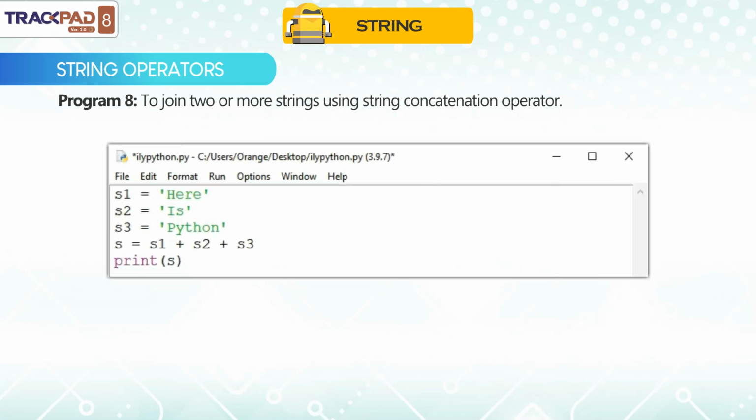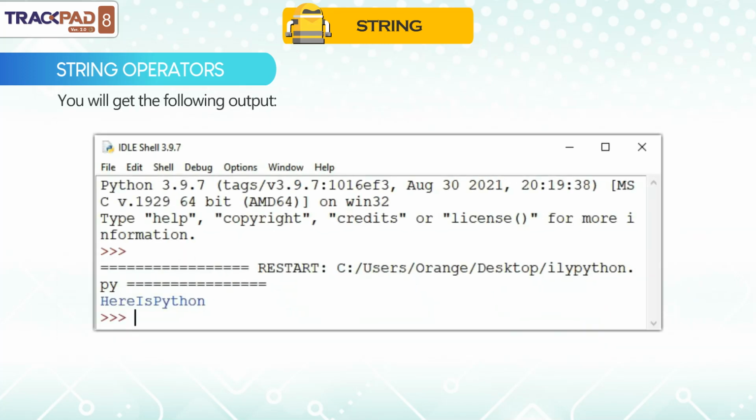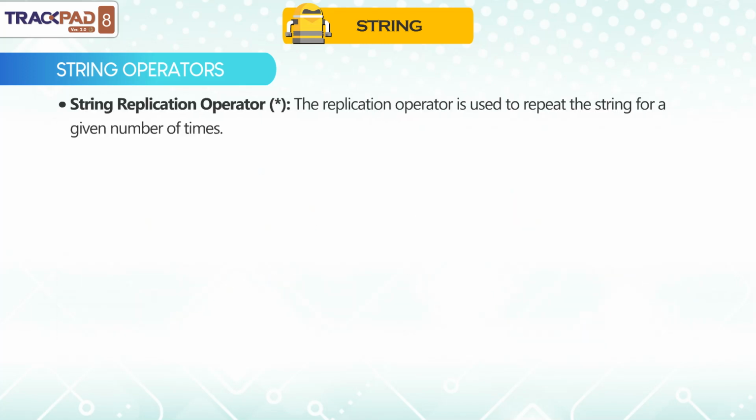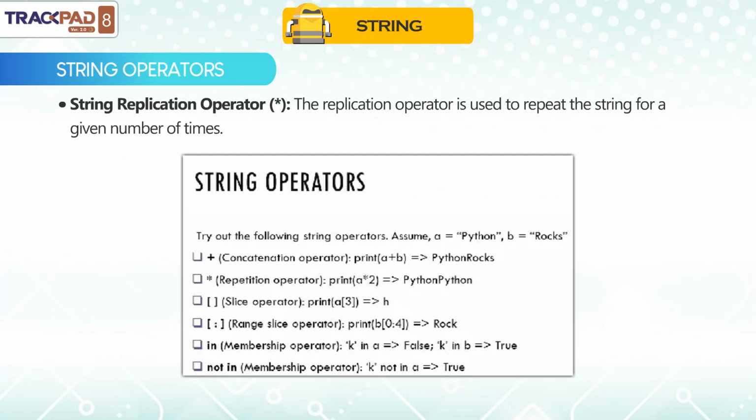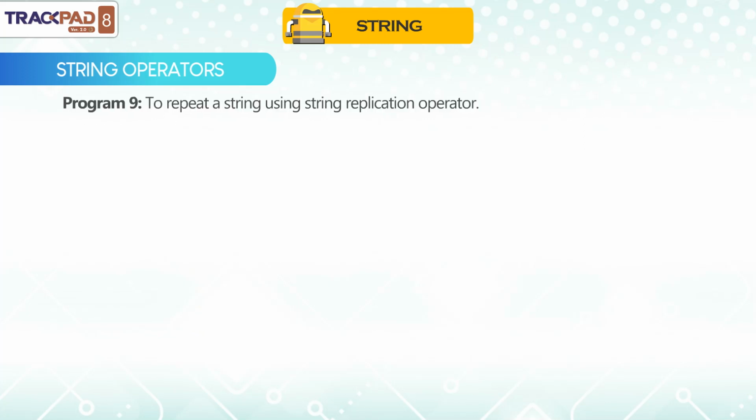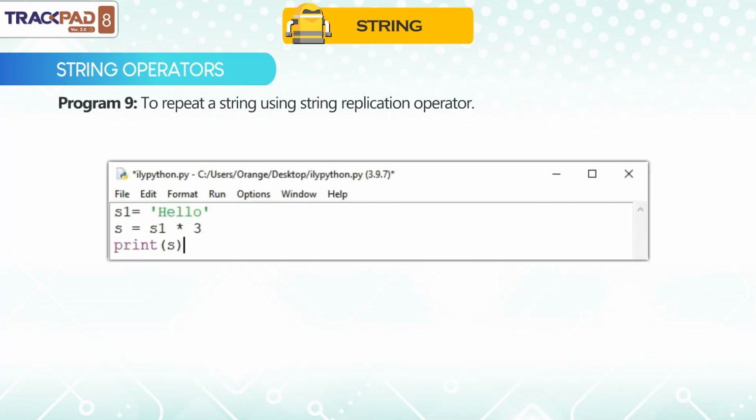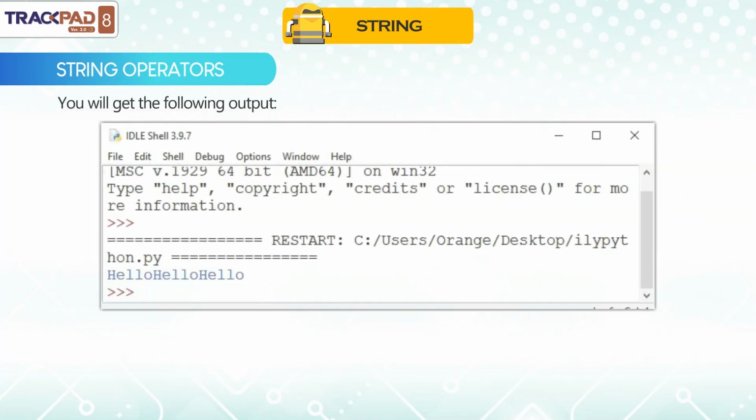To join 2 or more strings using string concatenation operator. You will get the following output. String replication operator, star. The replication operator is used to repeat the string for a given number of times. Program 9. To repeat a string using string replication operator. You will get the following output.